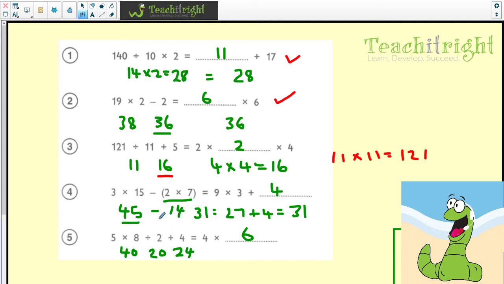And then 45 take away 14 is going to give me 31. So I must make 31 over here. 9 times 3 is 27. Then we're going to add 4 to give me 31.